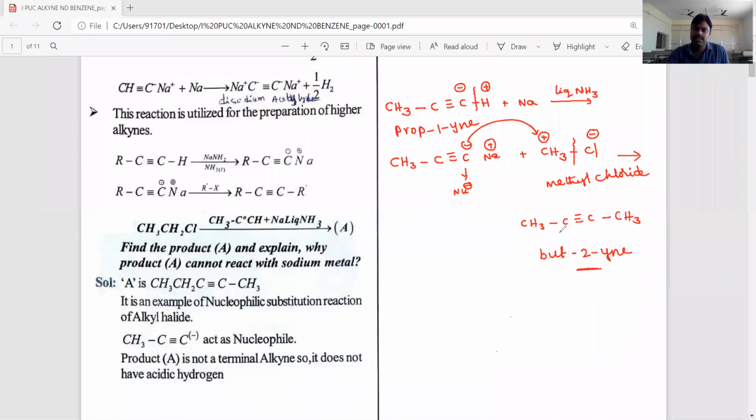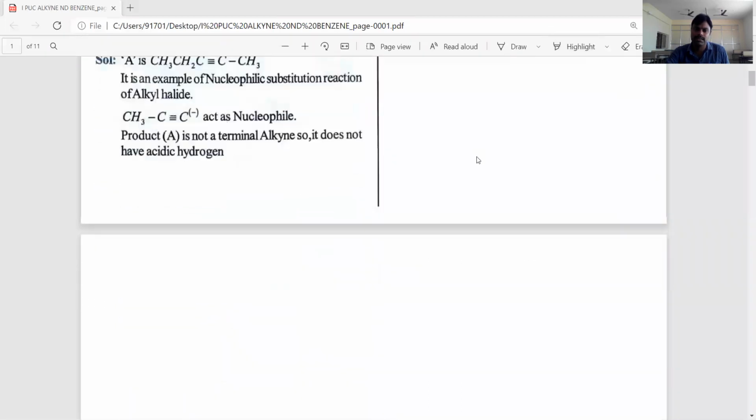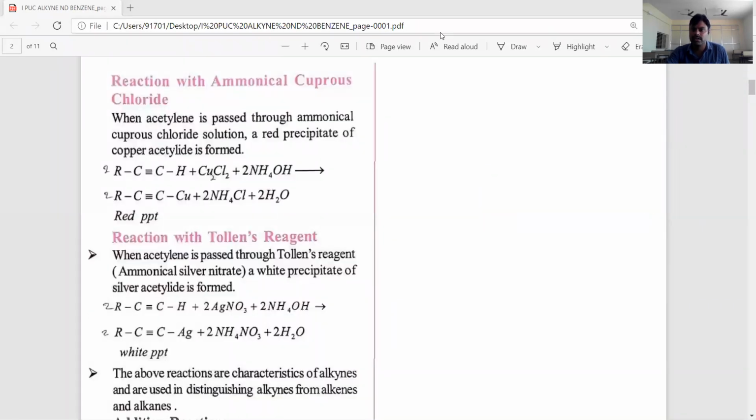Okay, students, let's see the next important chemical properties to support the acidic nature of alkynes. That is the reaction with ammonical cuprous chloride. Only terminal alkynes react. Why do only terminal alkynes react with this reagent? Because terminal alkynes contain acidic hydrogen and have acidic nature. So the second chemical property supporting the acidic nature of alkynes is ammonical cuprous chloride.